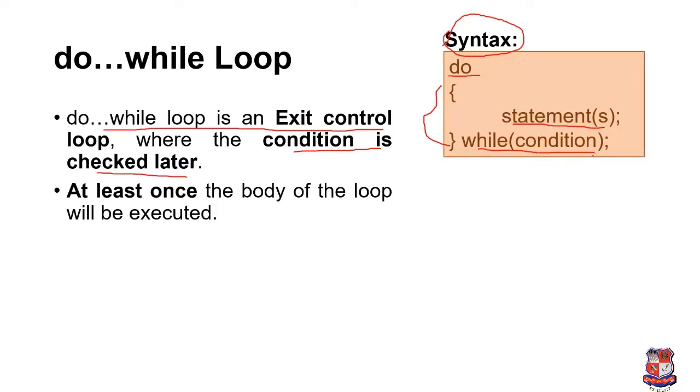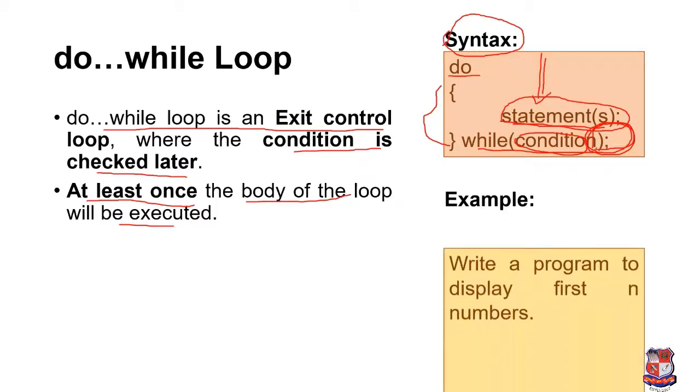So in do while loop, the condition is checked later, and at least once the body of the loop will be executed. The condition is not written first, so the control of the program will go like this. At least once the statements inside the body of the loop will be executed and then the condition is checked. We have to keep in mind that after the while and condition we must mention a semicolon.